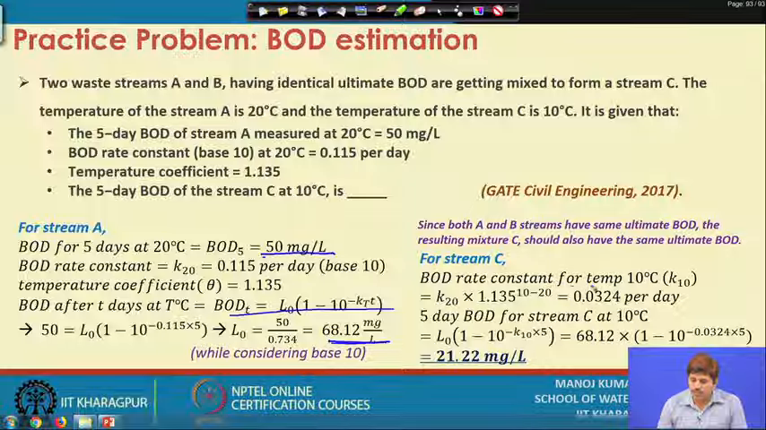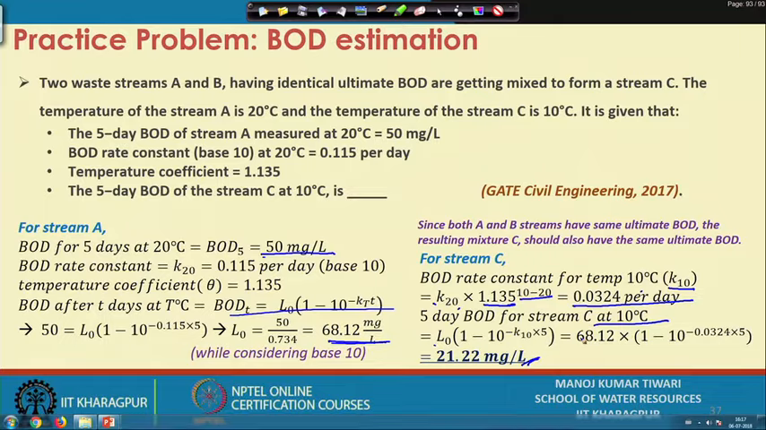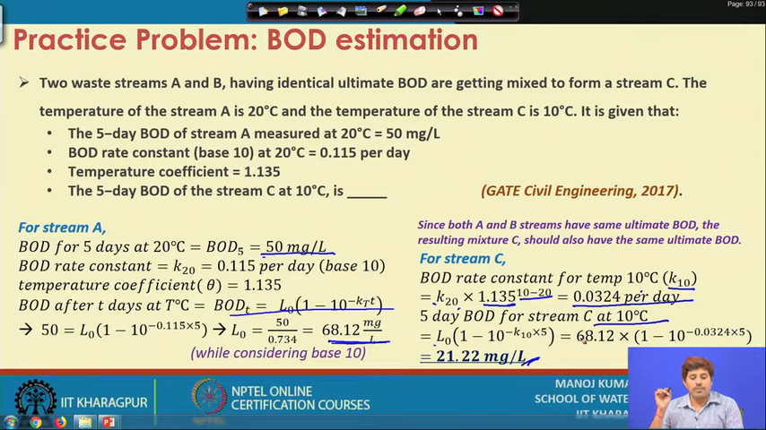So, for stream C, first the BOD rate constant at temperature 10 degrees Celsius. So, K20 into theta, which is given to us, to the power 10 minus 20. So, this becomes our 10 degree Celsius rate constant, and then 5-day BOD for stream C at 10 degree Celsius will be L0(1 minus e to the power K10), which we have estimated here, and this gives us 21.22 milligram per liter. So, with the same ultimate BOD, this is interesting to see, one of the streams which is at higher temperature is exerting an oxygen demand of 68.12.